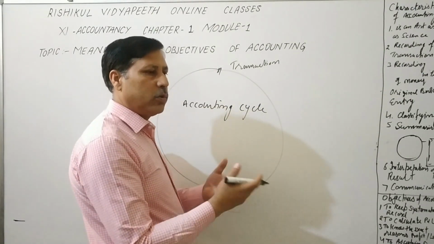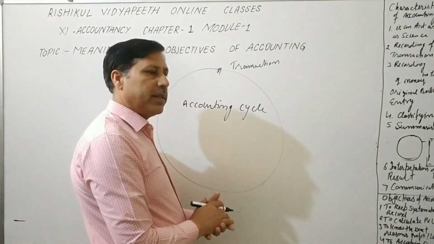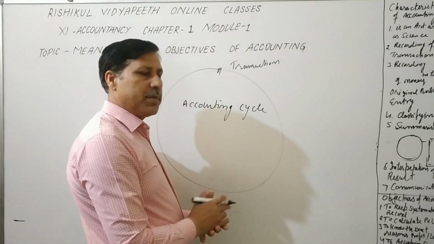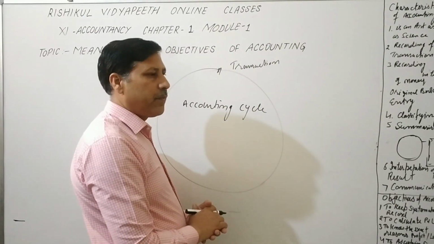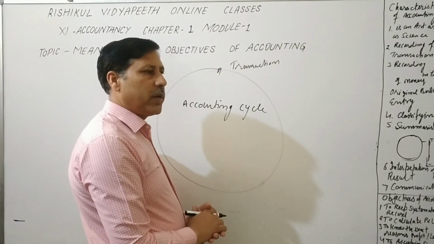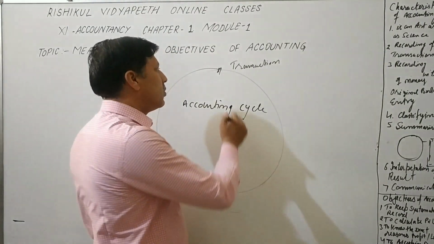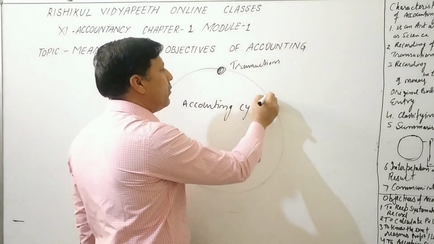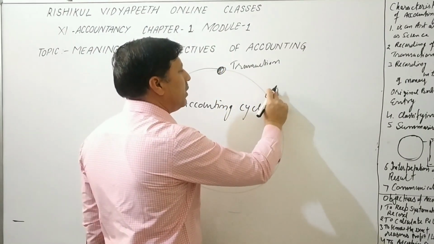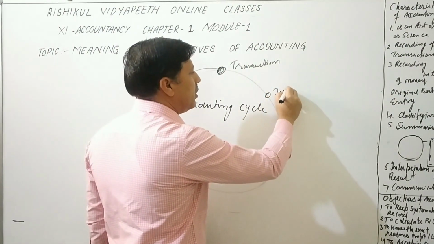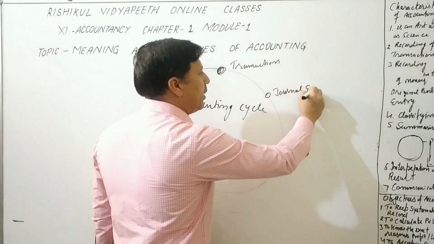We sold those goods to the party, it is a transaction. We paid the salary, it is a transaction. Commission received, it is a transaction. We deposit money into the bank, it is a transaction. We withdraw from the bank, it is a transaction. So this is the transaction. Then we prepare the journal entry. The next step is journal entry.